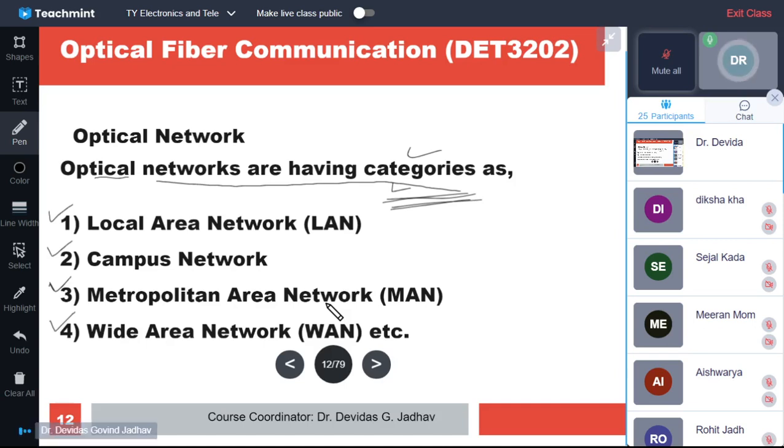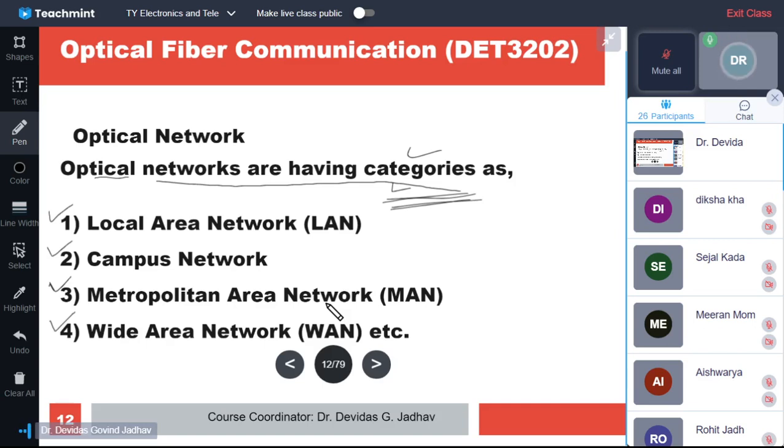So optical fiber networks are needed over the other networks. Like there is no delay, also in the satellite communication there is a large, noticeable delay, which is not there in these optical networks. So it can cover a very large area.